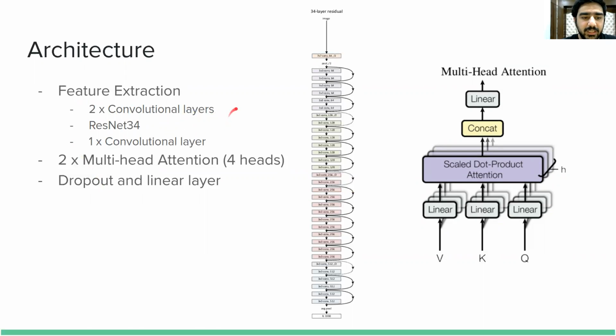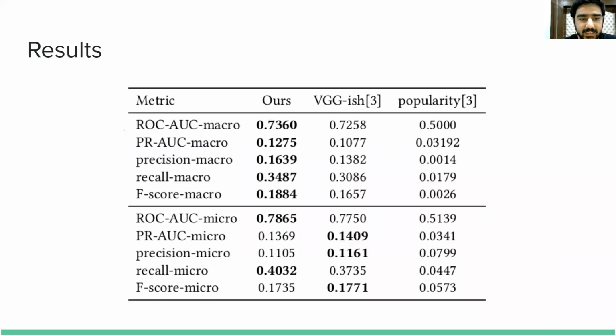Then we input the features extracted from all the 16 segments to two multi-head attention layers, each of which has 4 heads. And finally, we have a linear layer to predict the tags, and we also use dropout to regularize the model. So our results are as follows.